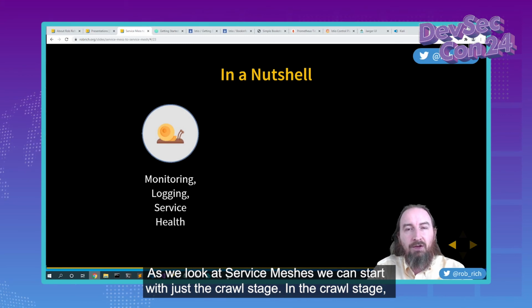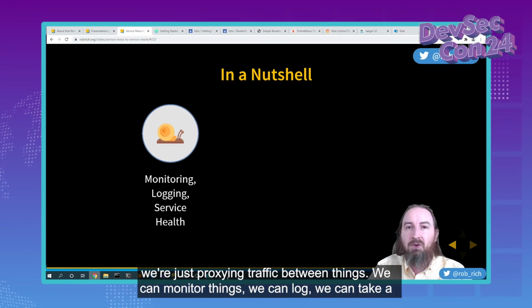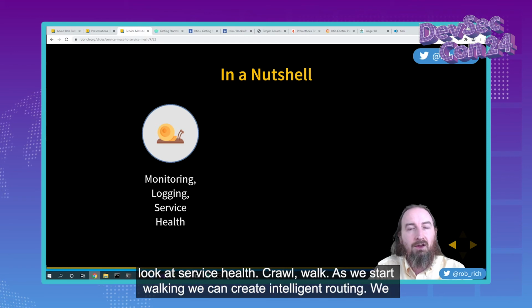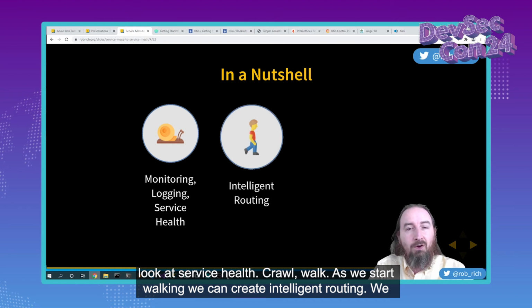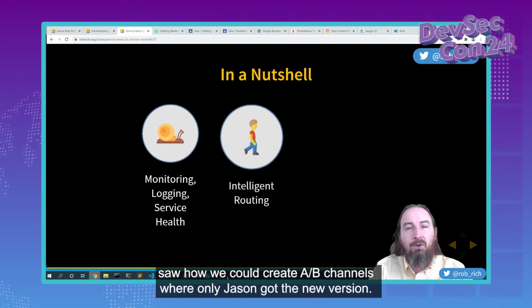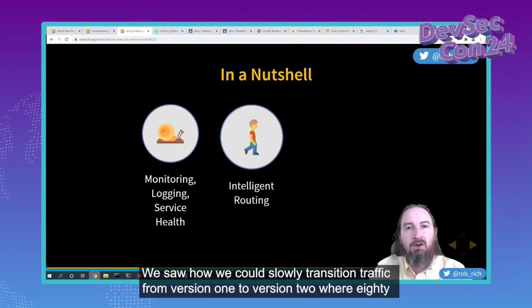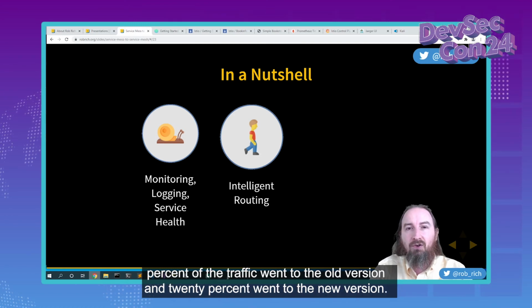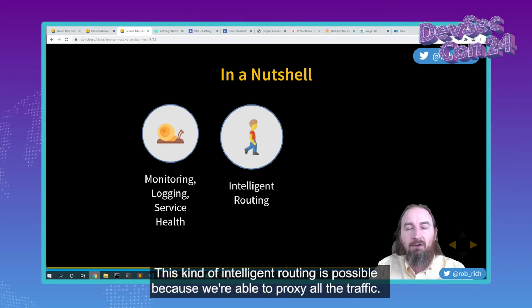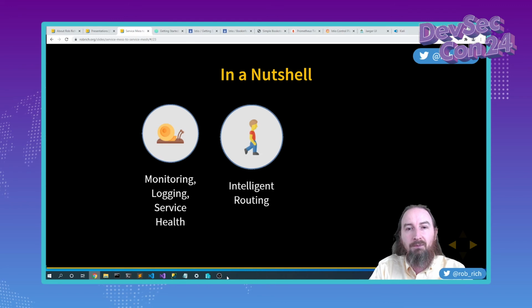As we look at service meshes, we can start with just the crawl stage. In the crawl stage, we're just proxying traffic between things. We can monitor things, we can log, we can take a look at service health. Crawl, walk. As we start walking, we can create intelligent routing. We saw how we could create A/B channels where only JSON got the new version. We saw how we could slowly transition traffic from version 1 to version 2, where 80% of the traffic went to the old version and 20% went to the new version. This kind of intelligent routing is possible because we're able to proxy all the traffic.